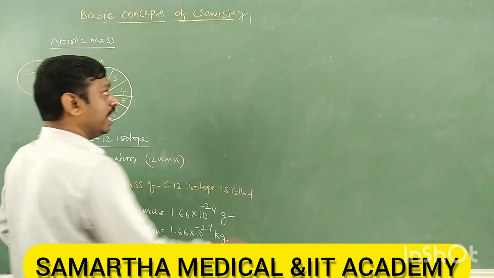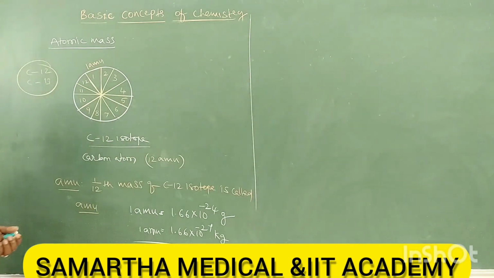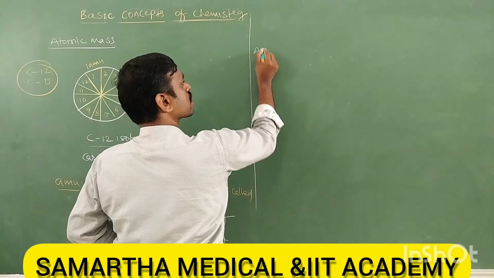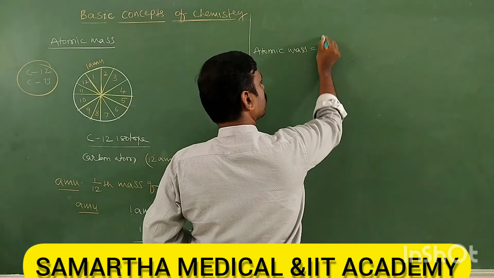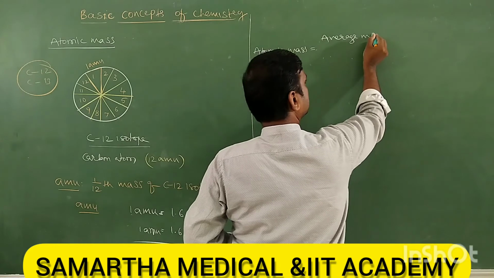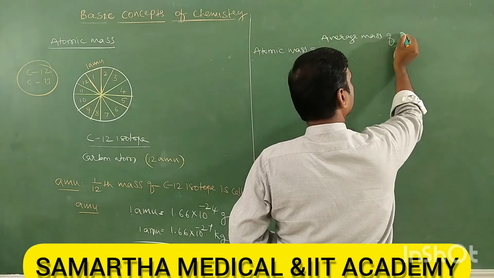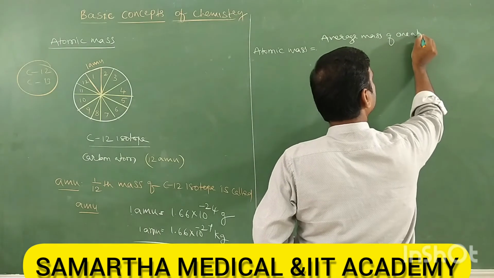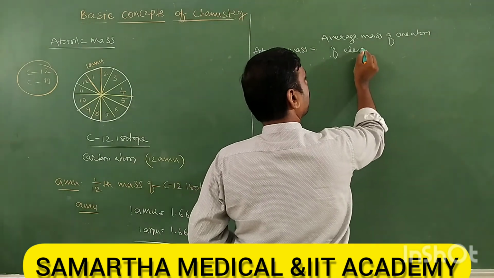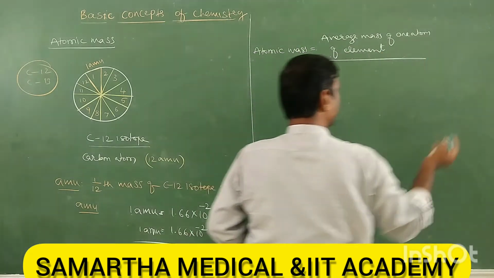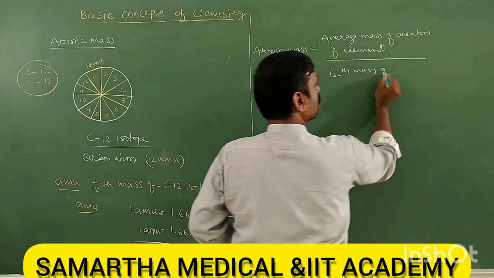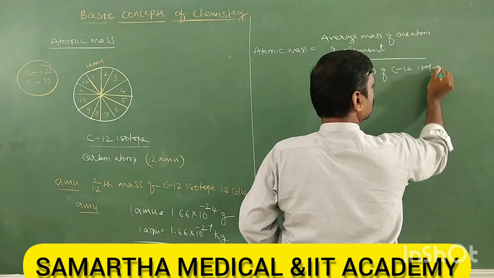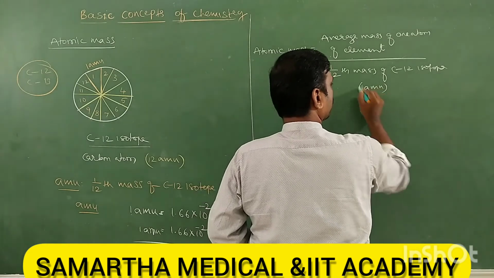Now let's see what atomic mass is. Atomic mass is the ratio of the average mass of one atom of an element divided by 1/12th mass of carbon 12 isotope.